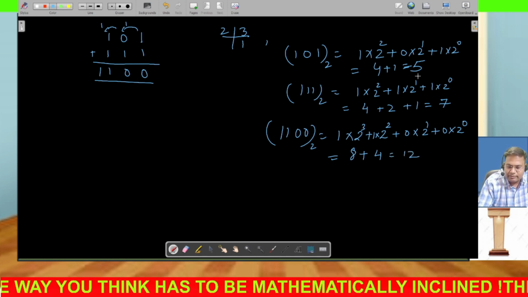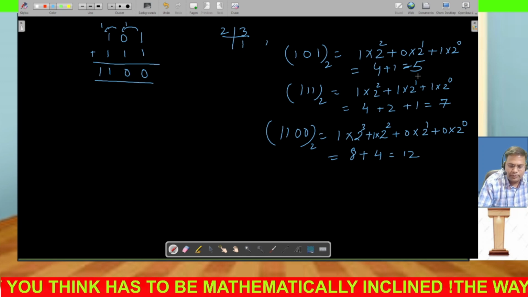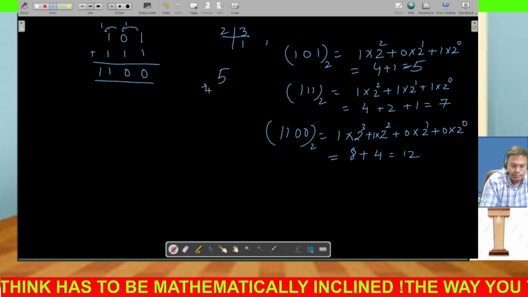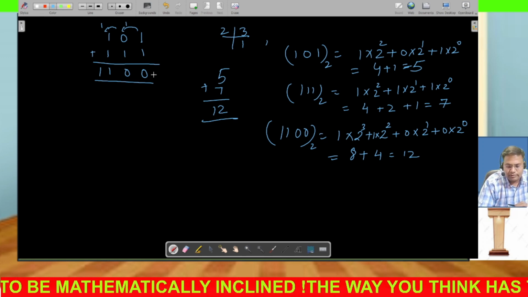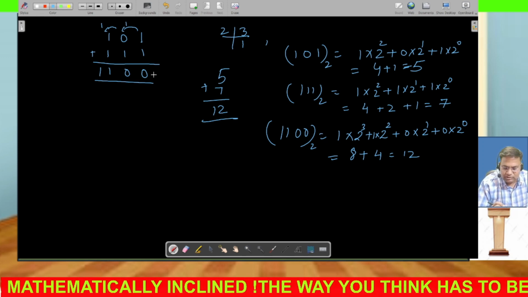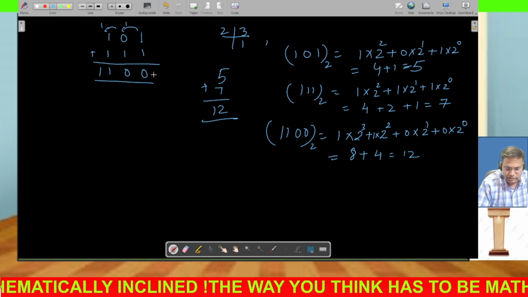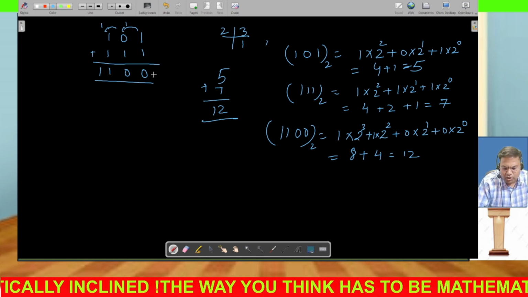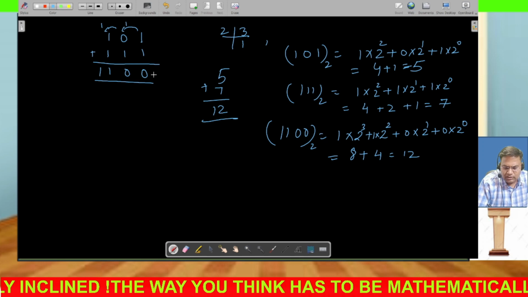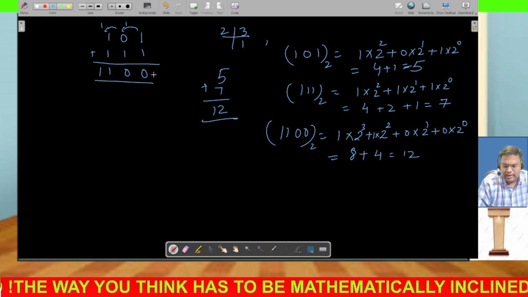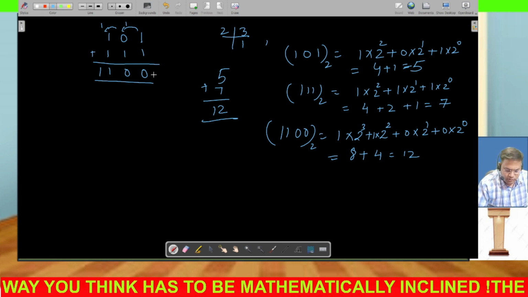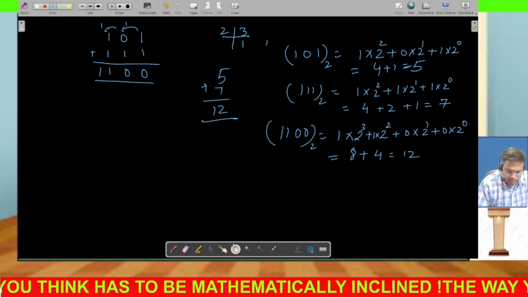And if you add 7 and 5, this answer is also going to be 12. So 5 plus 7 is also coming as 12 and this is also coming as 12. So it means this addition is done and we have also justified. This justification is not required. Once you are perfect in this, then you may not be needing these calculations again and again. So now we'll be doing subtraction.